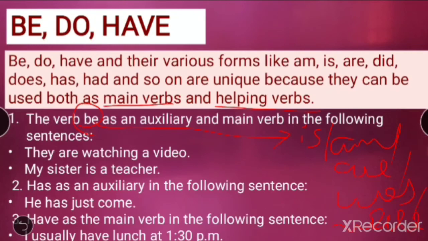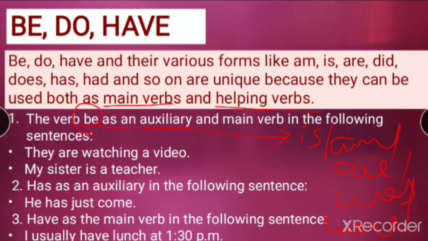If you don't understand, students, you can write it in your textbook also with a pencil to make it clear. Okay, so be over here we mean be verbs: is, am, are, was, were. Now this can be used as auxiliary, it means it can be used as a helping verb, or it can be used as a main verb. So now there are two examples where one is used as auxiliary and one is used as main verb. Let's see.